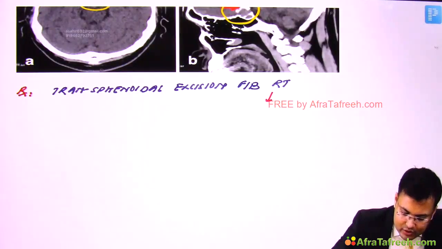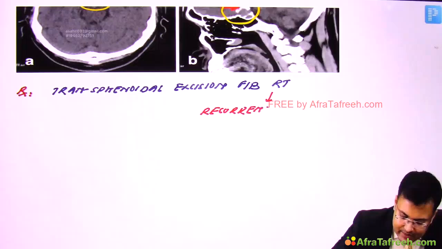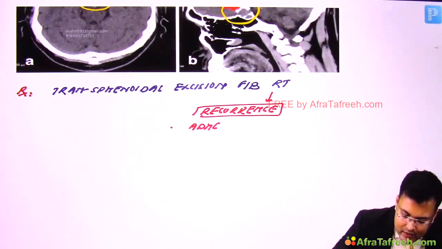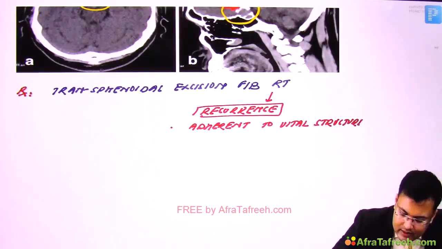Clear? So why there is recurrence if you will not give radiotherapy? Because the tumor is adherent to vital structures. Clear?